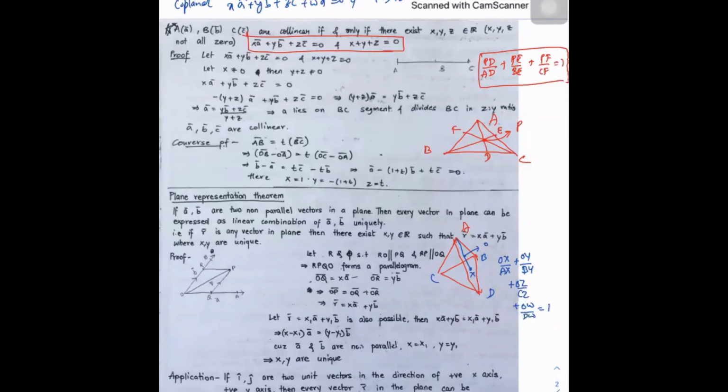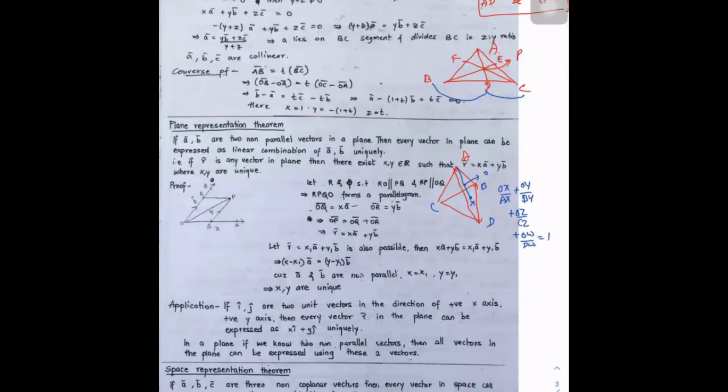So here, which points are collinear in this proof? What we'll use is that B, D, C are collinear. If you use B, D, C collinear, you will get that PD by AD plus PE by BE plus PF by CF equals 1. And in the tetrahedron case, in this diagram, B, X, C, D are coplanar, not A, B, C, D. So we'll use that condition related to B, X, C, D, and from that you will get that proof.